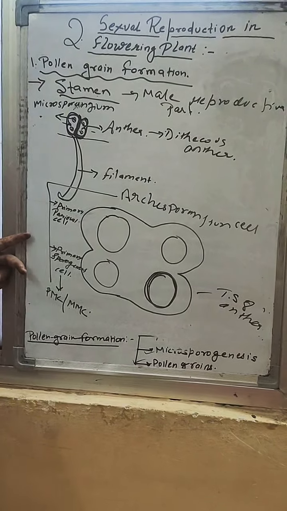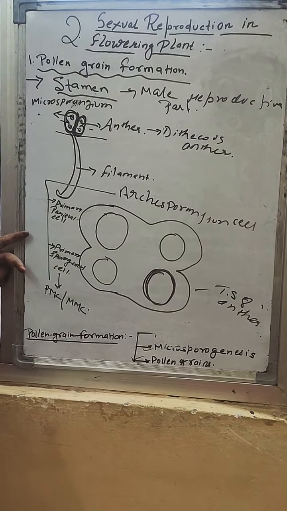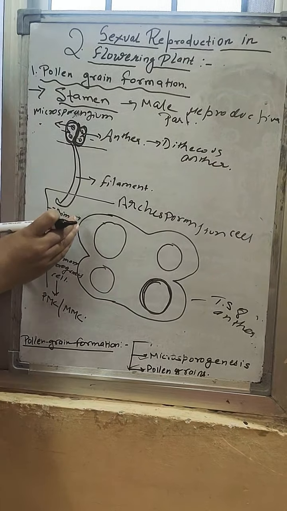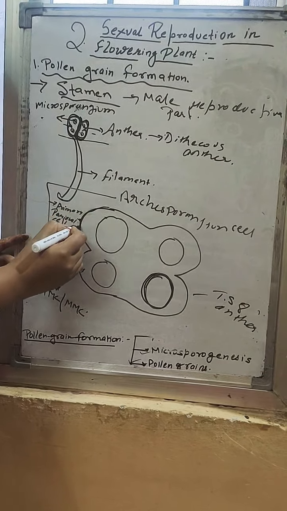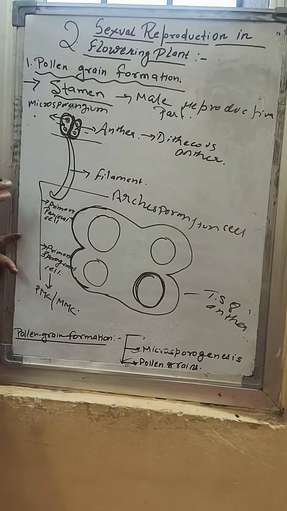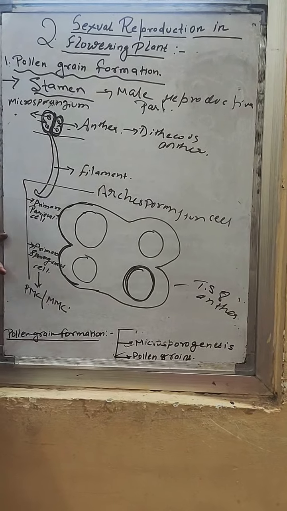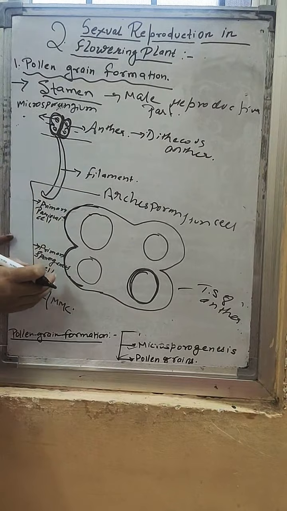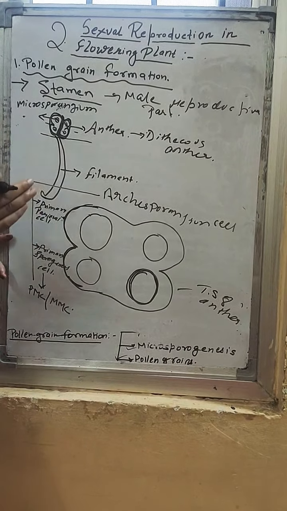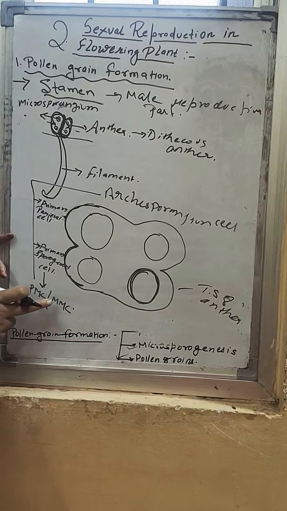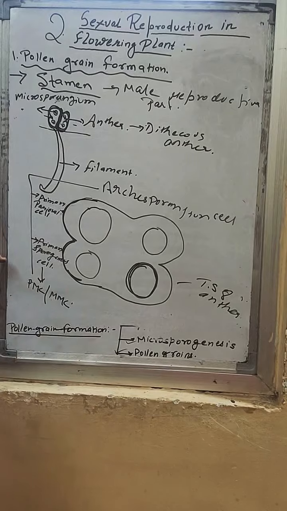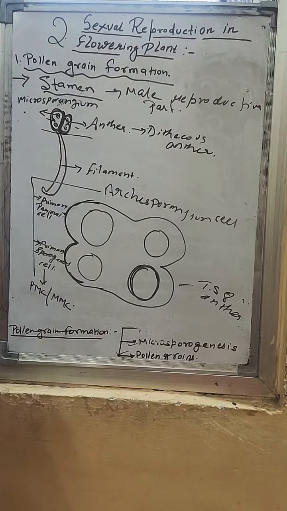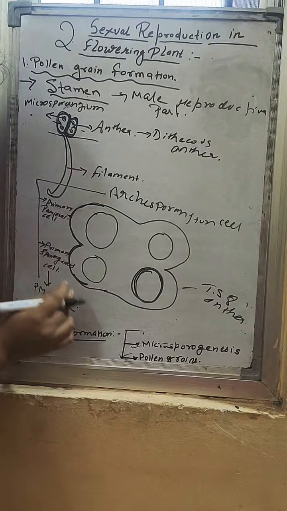Means their layers divide and form the microspore mother cells, and the function of these primary parietal cells is to help in the development of the wall of the anther. These are the walls of the anther, so primary parietal cells help in the development of the wall, and primary sporogenous cells on division form the microspore mother cells, and these microspore mother cells result in the formation of microspores. So you keep it here that this is the microspore mother cell.